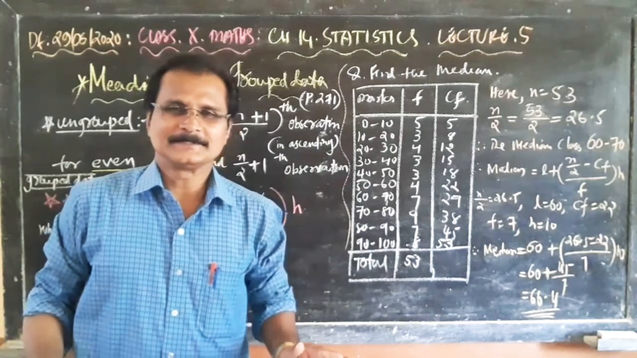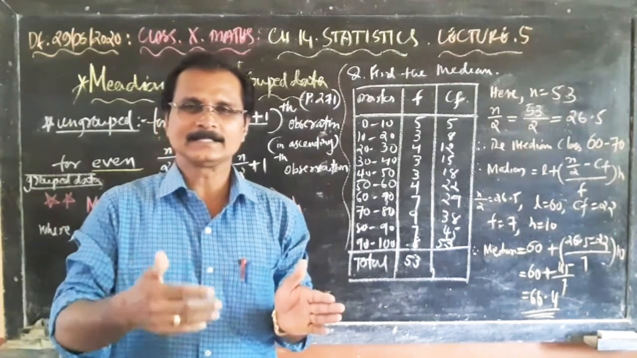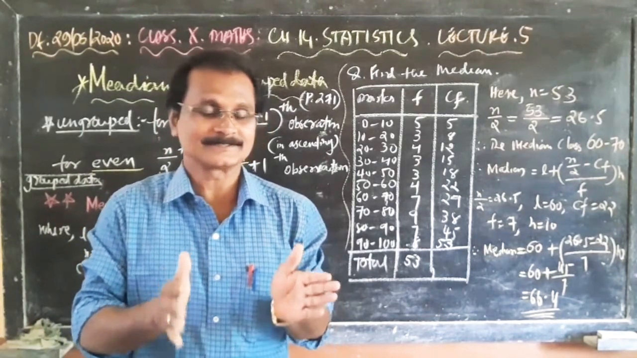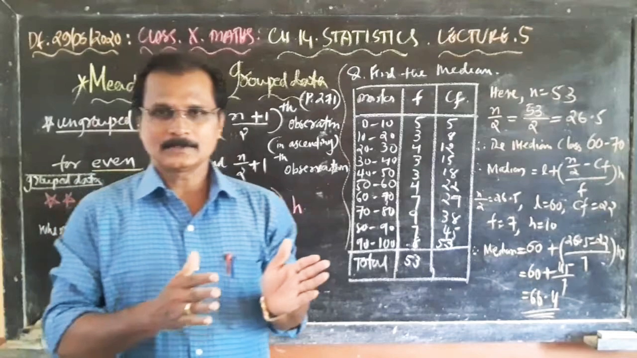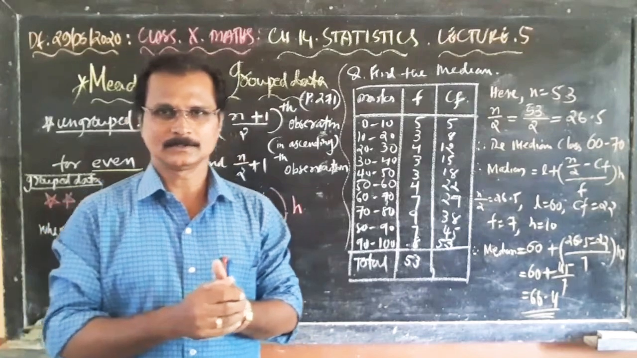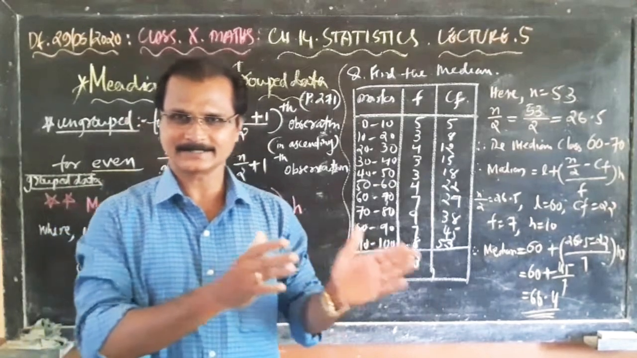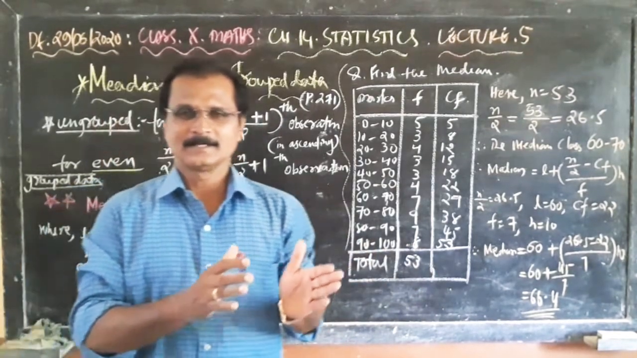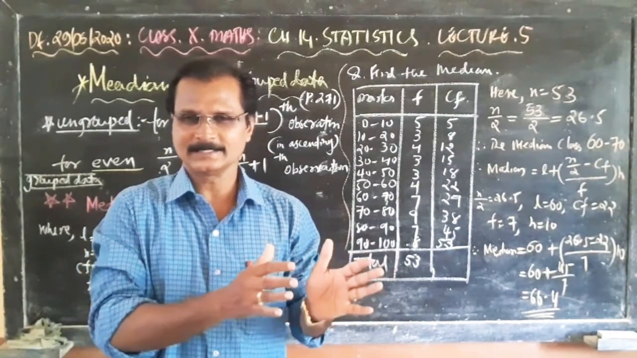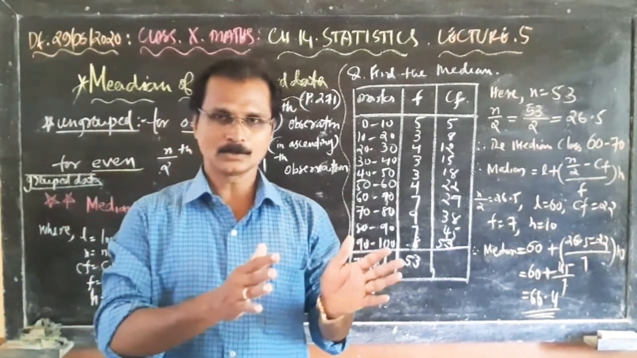Again today we are on the same chapter, statistics, with another new topic. I think this is the fifth lecture of this chapter. In every lecture we have learned some special formulas. First lecture, mean of the grouped data, direct method. Second, mean of the grouped data, assumed mean method. Third, mean of the grouped data, step deviation method. And in the fourth, mode of the data.